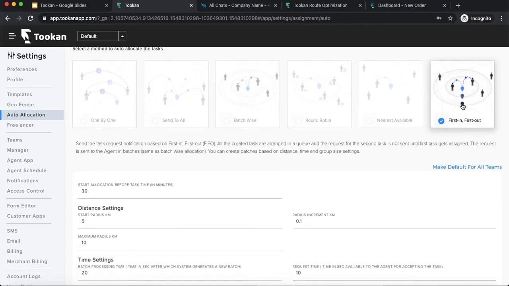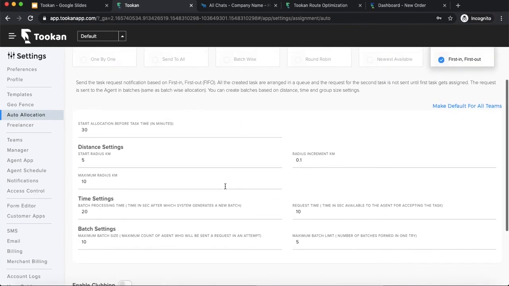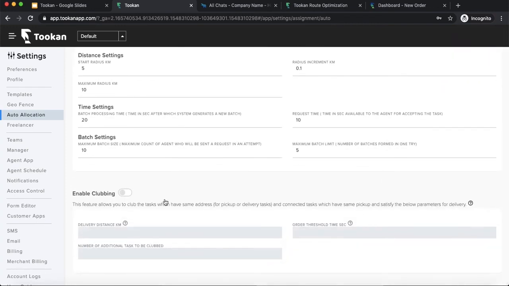The allocation logic will be the same as batch wise. You can also see these parameters are the same as batch wise, but the only difference is that there will be a queue of orders, and the assignment will be based on the time at which the task arrived. There is another thing called clubbing in FIFO. Clubbing is for all those orders which have the same pickup and nearby deliveries. All those orders can be clubbed and sent to one agent.